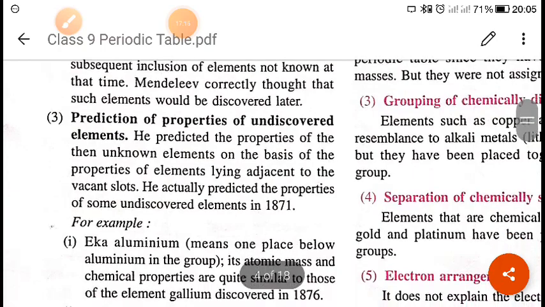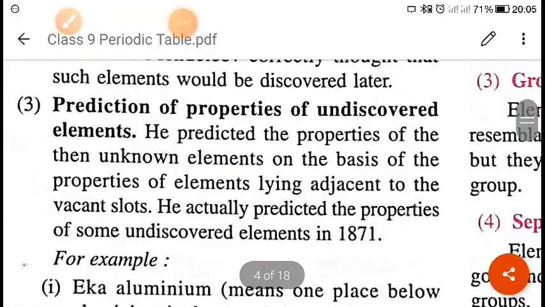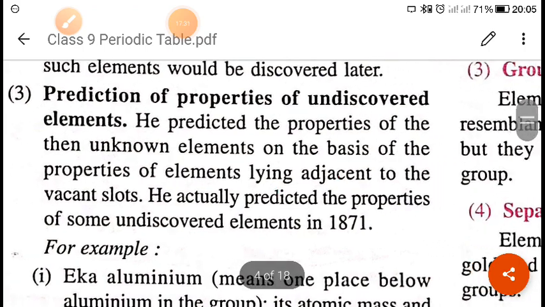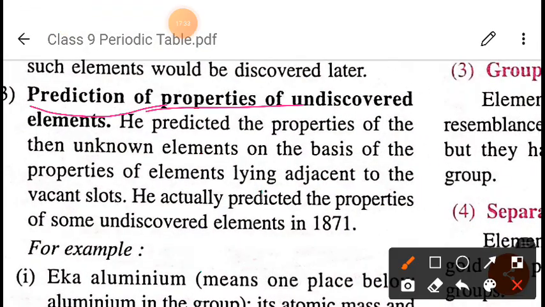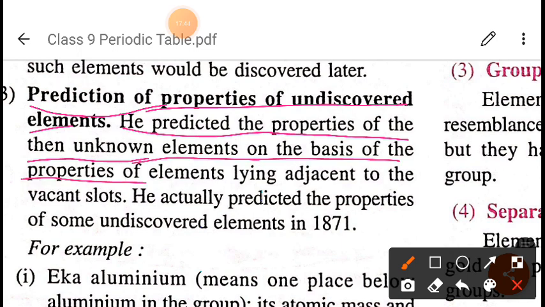Right, now next is prediction of the properties of undiscovered elements. What I have told you is that he left the gap, and he also predicted the properties, that in future we will discover an element whose property will be like this. He predicted the properties of the then unknown elements on the basis of the properties of elements lying adjacent to the vacant slot. He actually predicted the properties of some undiscovered elements in 1871.